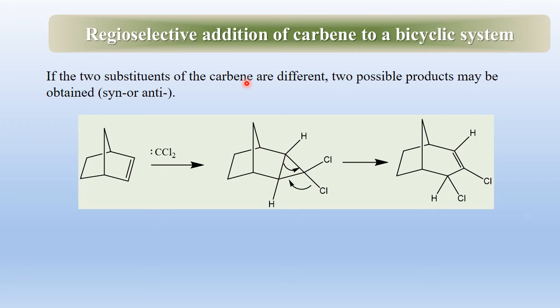When carbene is added to a bicyclic system, regioselective addition takes place. If the two substituents of the carbene are different, two possible products may be obtained. Those are called syn or anti products. Here dichlorocarbene is attached to this double bond, and then this ring expansion takes place with a little bit of rearrangement of chlorine.